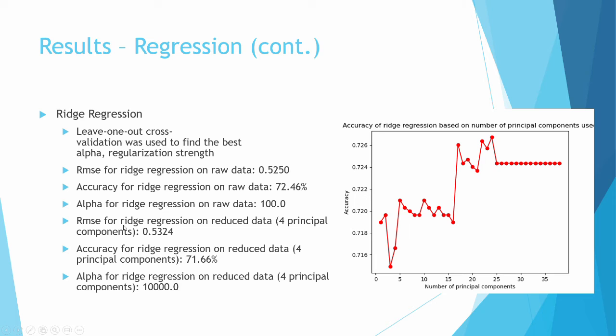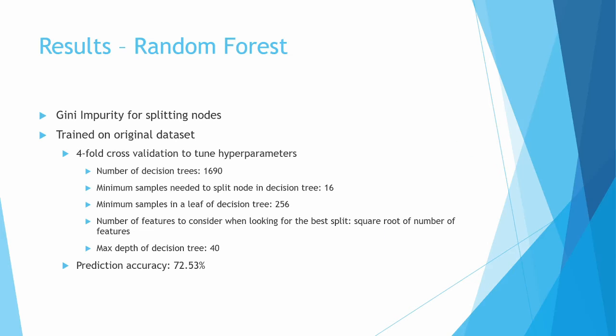But when we use the reduced data set, we ended up with a slightly higher root mean square error of about 0.53, an accuracy of about 71.66%, so about 1% lower, and a much higher alpha of around 10,000. And over here, as you can see, generally we have an upward trend in accuracy, the more principal components that we include within the regression.